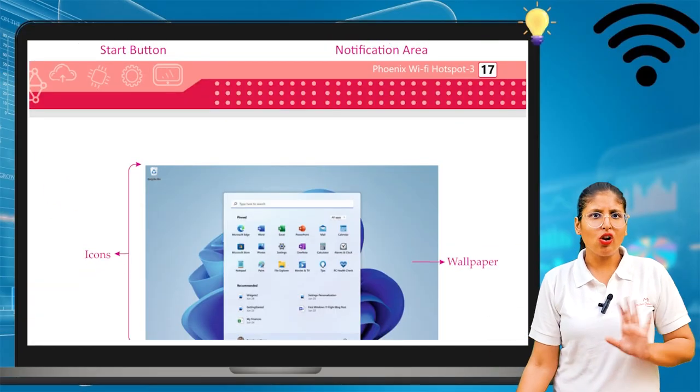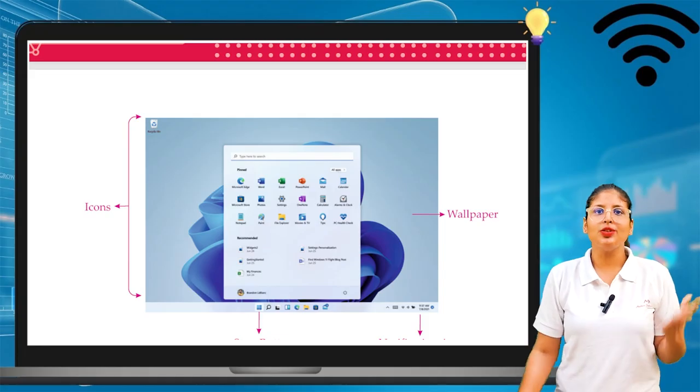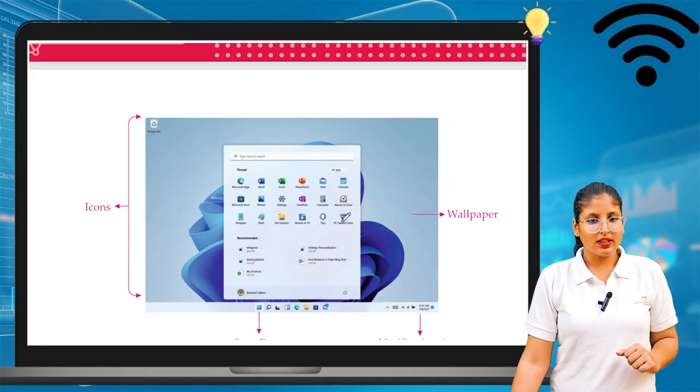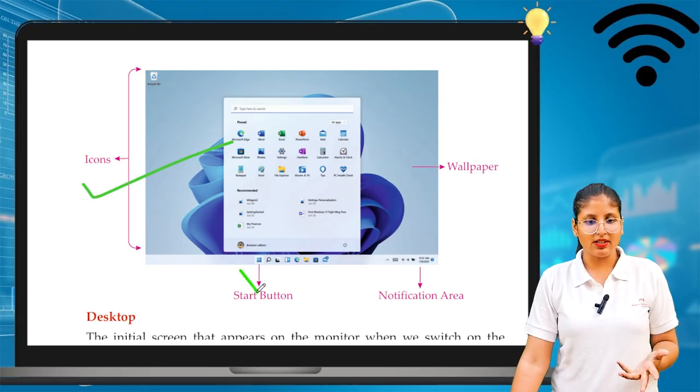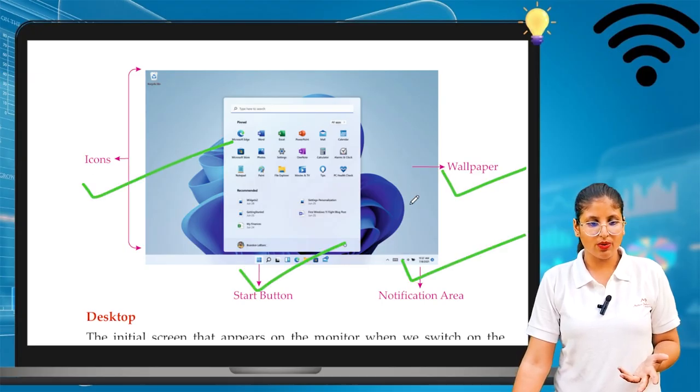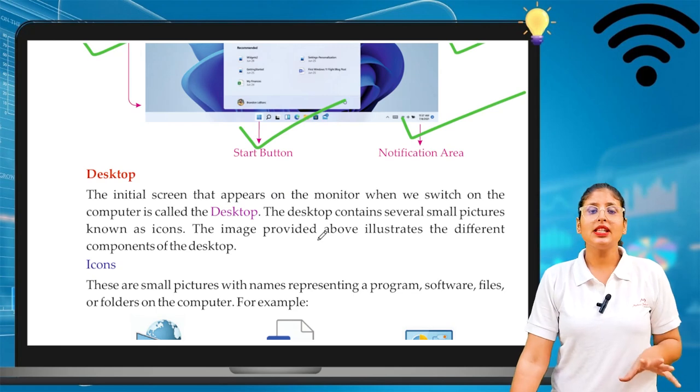I'm hoping you all are aware about it. Because we mostly use this. So this is the thing that is there. This is the icon page, this is the start button, this is a notification, wallpaper, all these things. Now we will see one by one in detail.